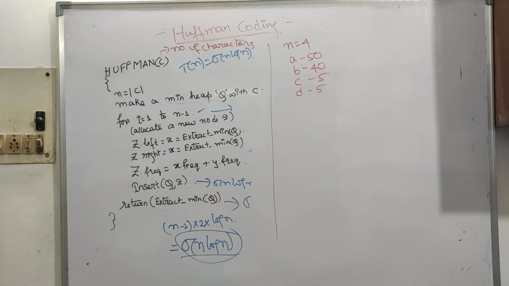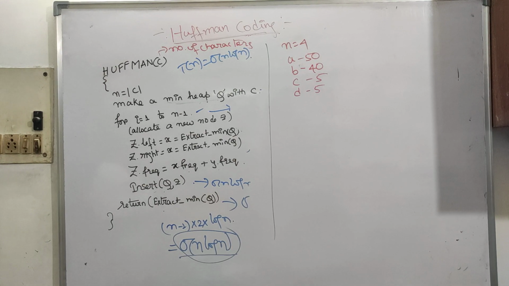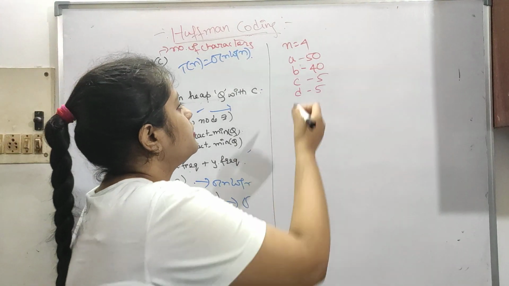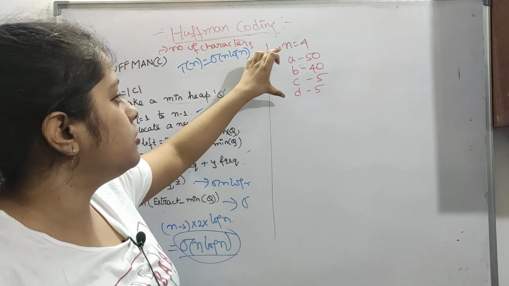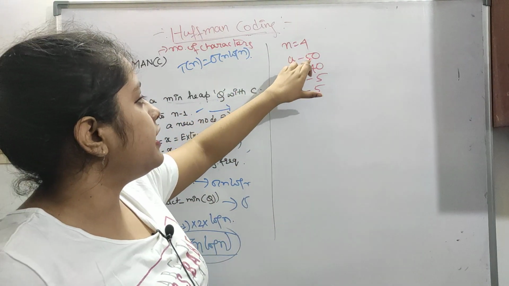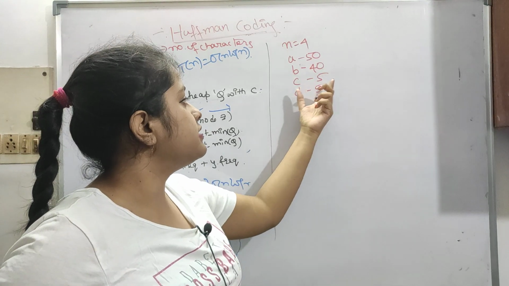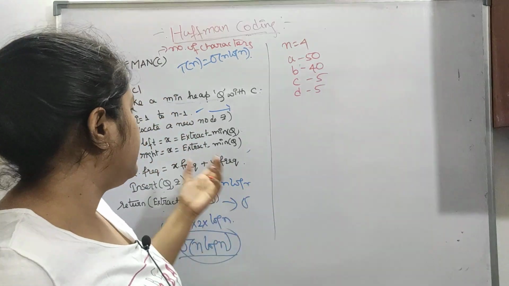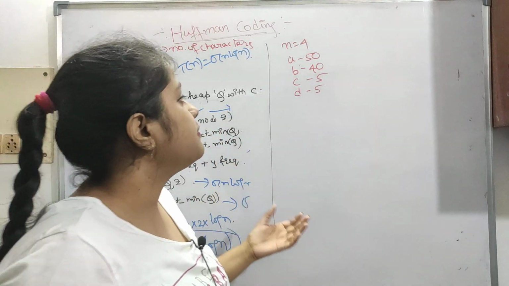So now let's take this example. This will make it clear. There are 4 codes, so characters. A is 50, B is 40, C is 5, D is 5, like this. These are given. So let's make the tree.